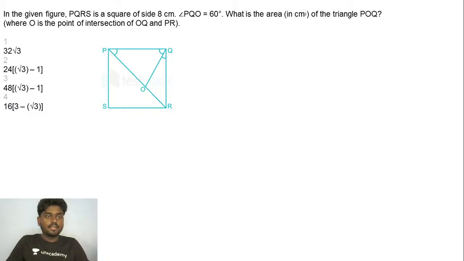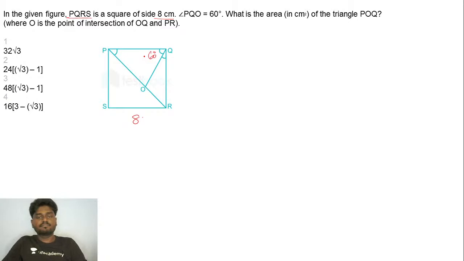Try to do this. In the given figure, PQRS is a square of side 8 centimeter. So they have given you a square of side 8 centimeter, and the angle PQO, this angle, is 60 degree, they say.